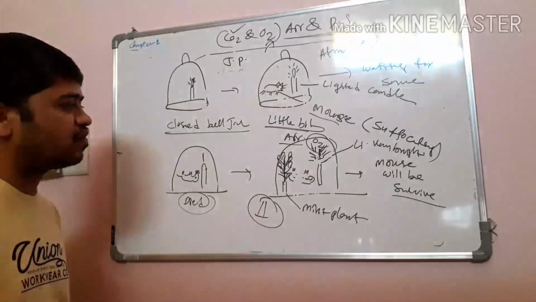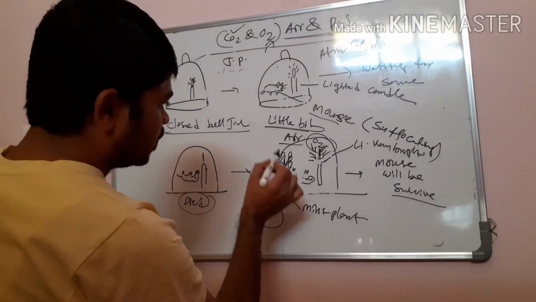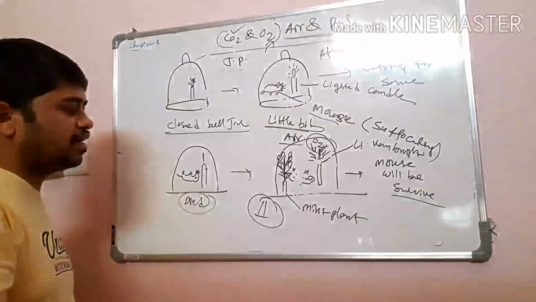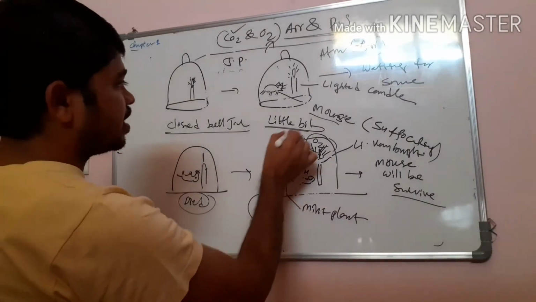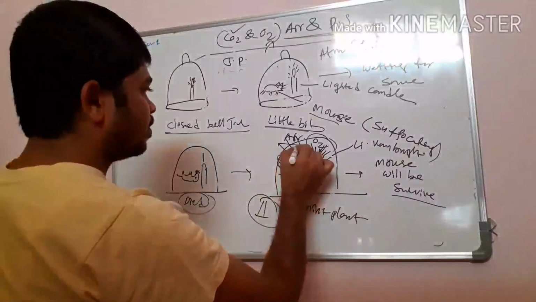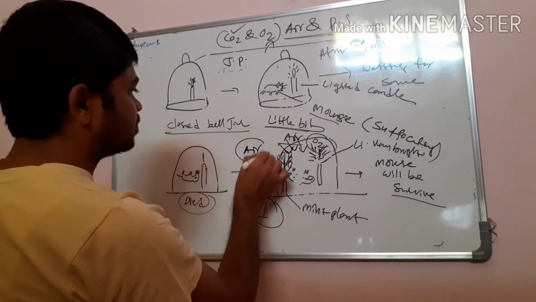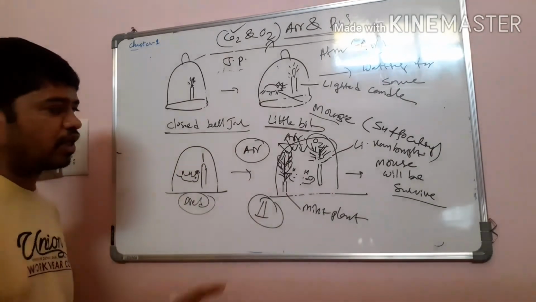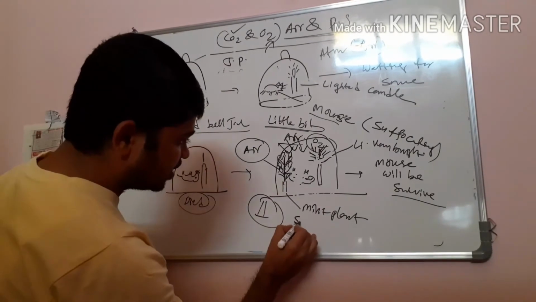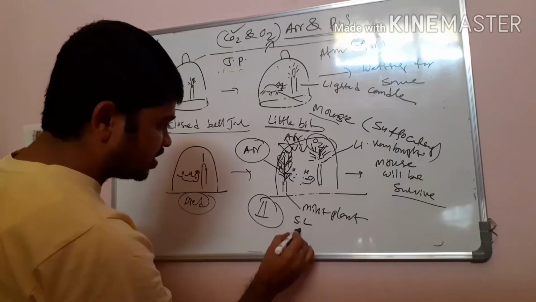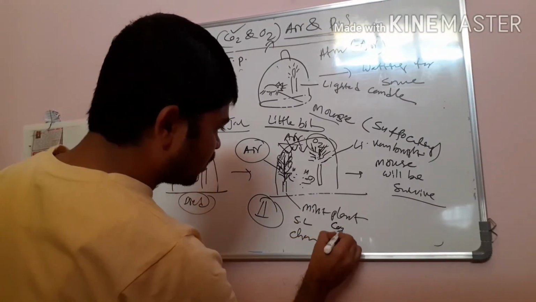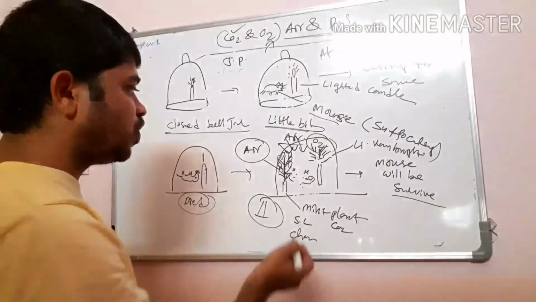What is the relationship between the plant, mouse and candle? Because the jar is glass, sun rays pass through, but there is no entry of air. Remember it. Within the plant there is chlorophyll, and the mouse releases CO2 during respiration.